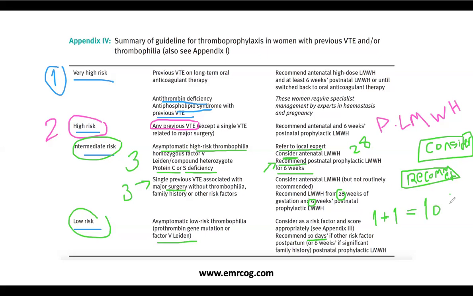That's okay. What is the problem so far? No problem. But there is a special risk factor called family history, right? So low risk thrombophilia in the postpartum is 1. The special risk factor is family history, a significant family history of VTE in a first degree relative. That equals 6. So 1 plus 1 equals 6. 6 what? 6 weeks postpartum prophylaxis. Okay, friends, so that's very important.